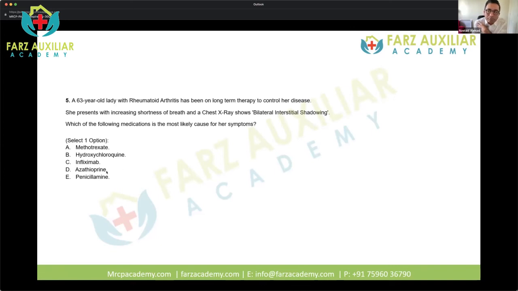Azathioprine, what does that cause? Yeah, it can cause neutropenia. But in the MRCP exam, you will see that azathioprine will be mentioned as a cause of pancreatitis. Okay. Yes. So azathioprine can cause pancreatitis.